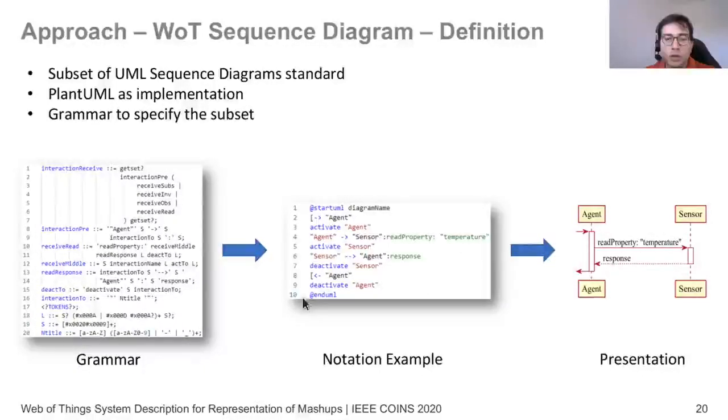In order to constrain this, for our case, to describe mashups, we have defined a grammar. This grammar also allows us to validate such descriptions. And from this, we can very easily, with any PlantUML renderer, generate a visual representation which allows a human to confirm what the mashup should be and whether it conforms to his or her expectations.